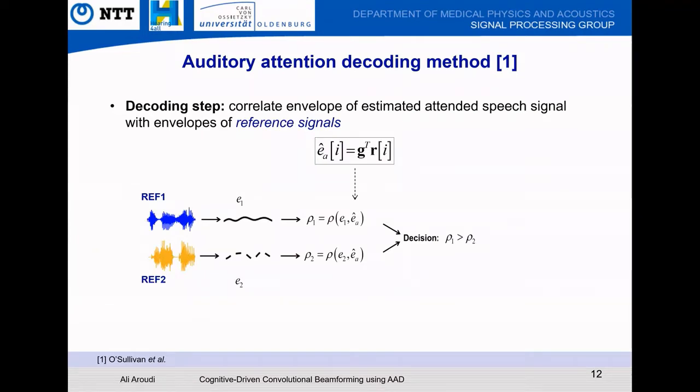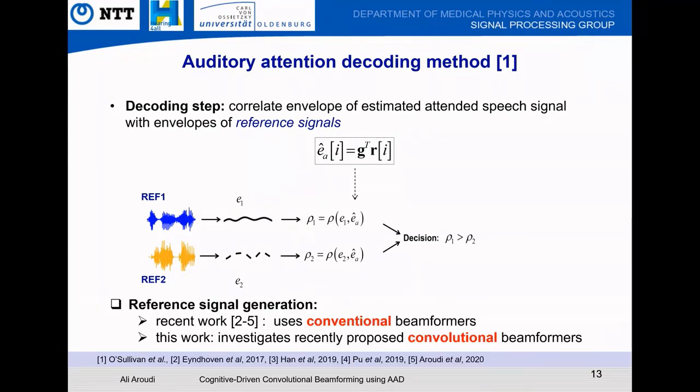For the decoding step, the original AAD method required clean speech signals of both speakers, shown here by Ref1 and Ref2. The envelopes of these speech signals are extracted and then correlated with the reconstructed envelope. If the correlation for the first speaker is larger than the second speaker, then we would say the first speaker is the attended speaker and the second speaker is the unattended speaker. Please note that here, it's assumed the clean speech signals of both speakers are available as reference signals, which is unrealistic in real-world conditions. In recent work, it was proposed to use conventional beamformers to generate reference signals. In this work, we investigate using recently proposed convolutional beamformers.